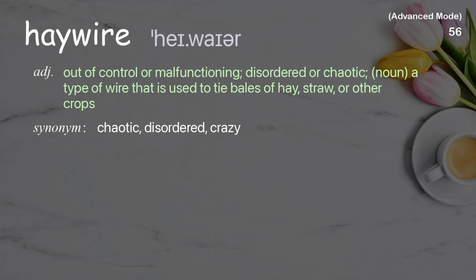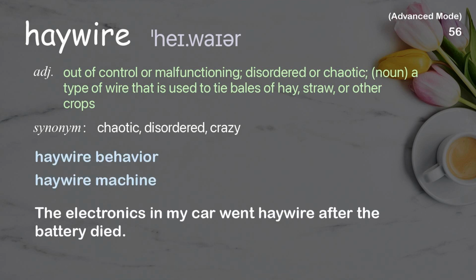Haywire. Out of control or malfunctioning, disordered or chaotic, noun, a type of wire that is used to tie bales of hay, straw, or other crops. Examples: Haywire behavior. Haywire machine. The electronics in my car went haywire after the battery died.